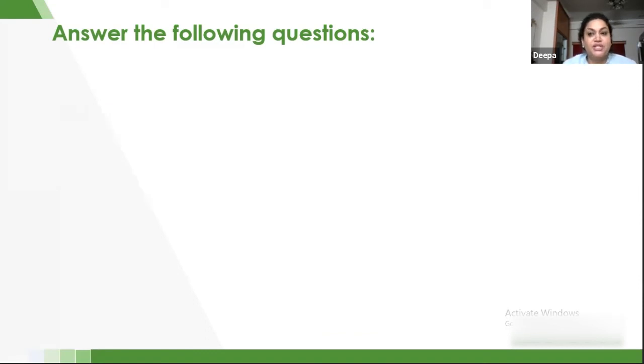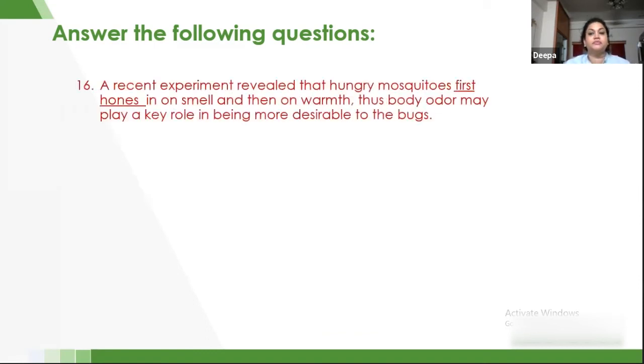Let's go to the next question. A recent experiment revealed that hungry mosquitoes first hones in on smell and then on warmth. Thus, body odor may play a key role in being more desirable to the bugs. Okay, so let's look at the options.